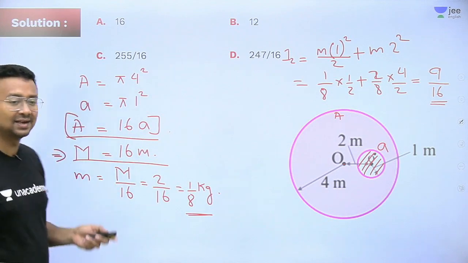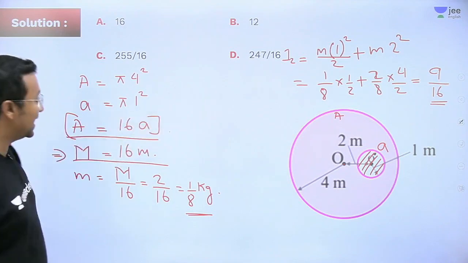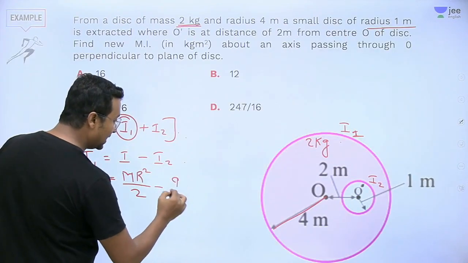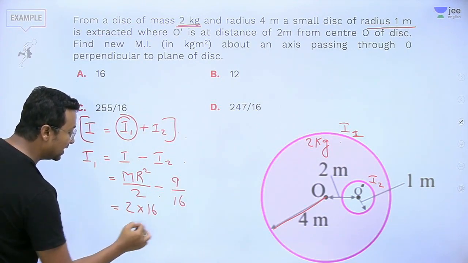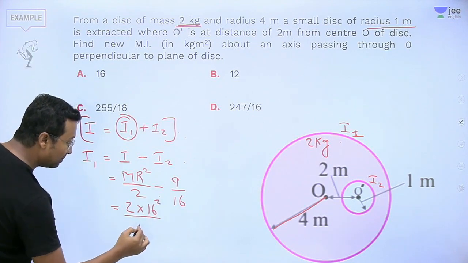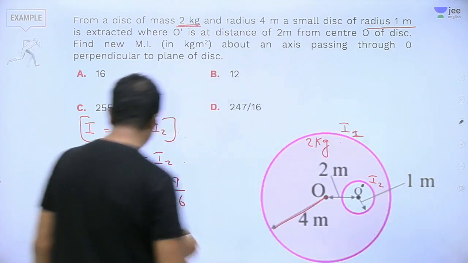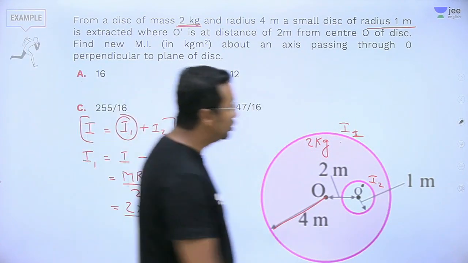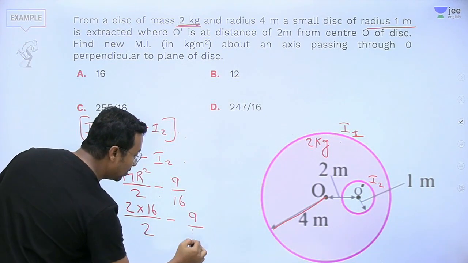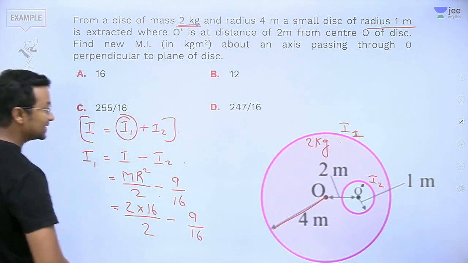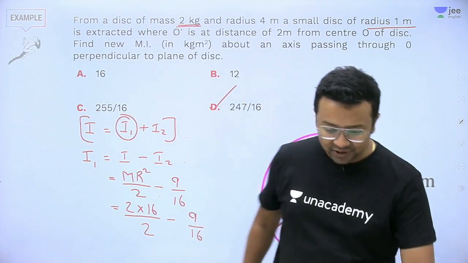Let me go back to the last page. So here MR square by 2 minus, how much did we have here? 9 divided by 16. Mass is 2, radius is 4. So 16, by the way, not 16 square, it is 4 square. So it will be 16 only, divided by 2, minus 9 upon 16. Okay, so we'll take 16 as the LCM and we'll get, now calculation, something that I don't want to do. All right, option D is the correct answer.